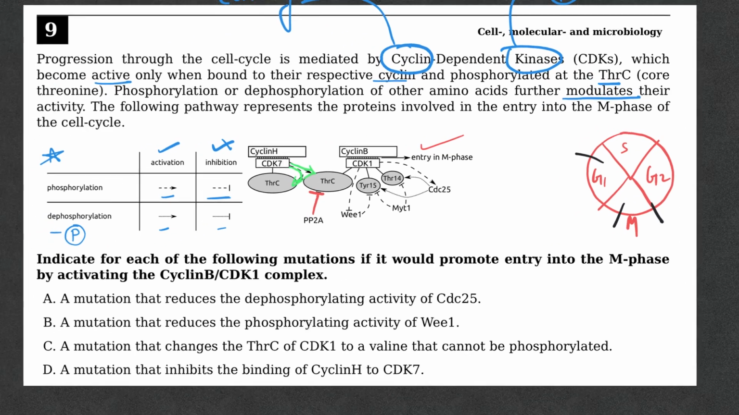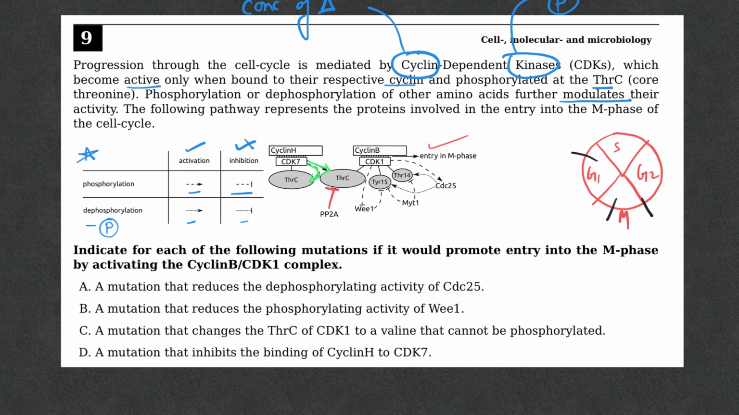Okay, cool. Now let's read the questions and answer them one by one. Indicate for each of the following mutations if it would promote entry into the M phase. Okay, so we have to understand if I have an active CDK1, because as per this, an active CDK1 means entry into the M phase. Okay, that's our question. If the activation of CDK1 complex is there, I will be entering the M phase.